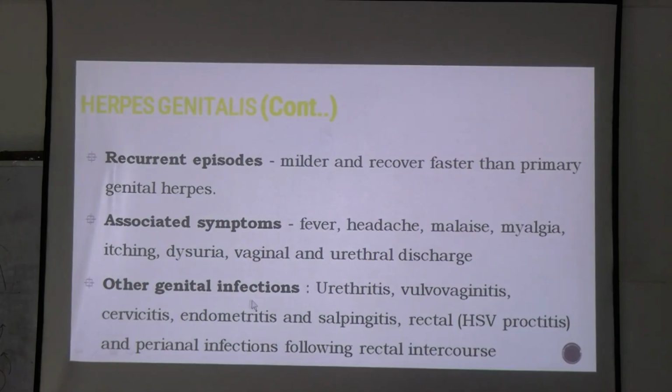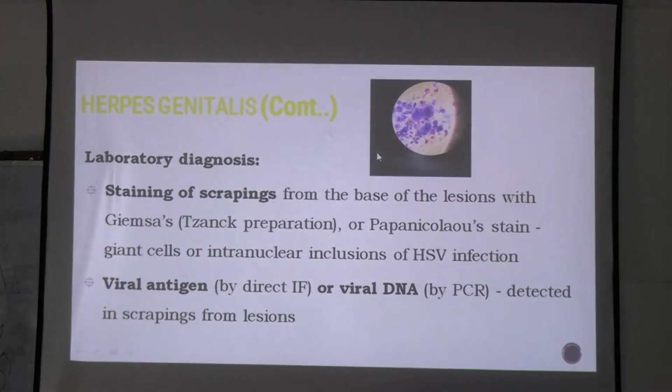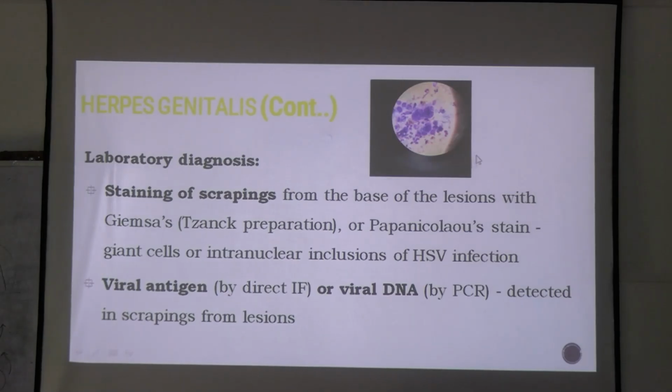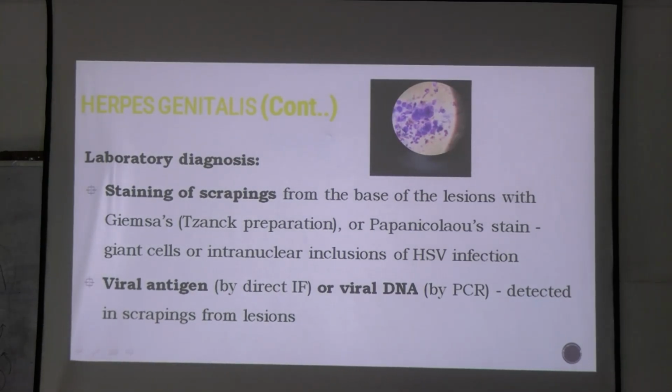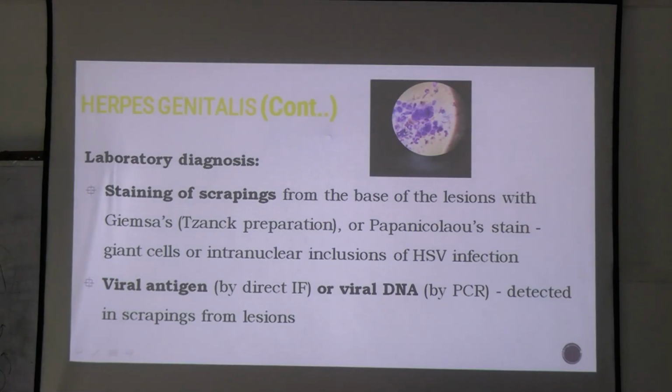Okay. Then herpes genitalis, these vesicular rashes which are painful. Also the lymphadenopathy is painful. What can you see in case of cytopathology? In case of Giemsa preparation, you will see these intranuclear inclusions. Okay. You can go for viral antigen detection or viral DNA detection by PCR.